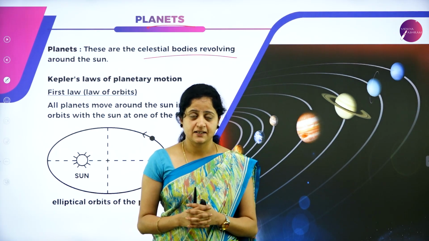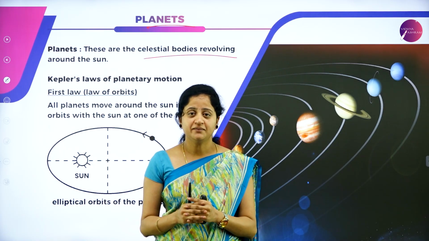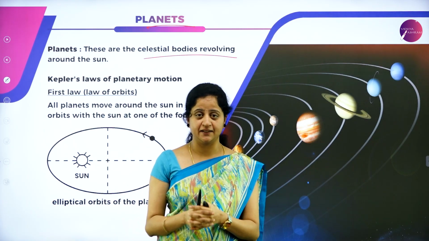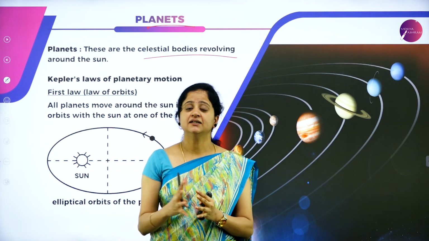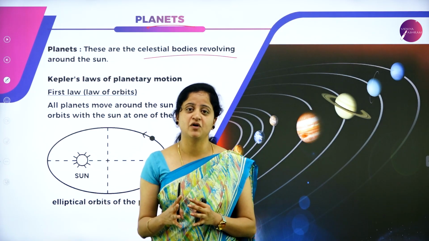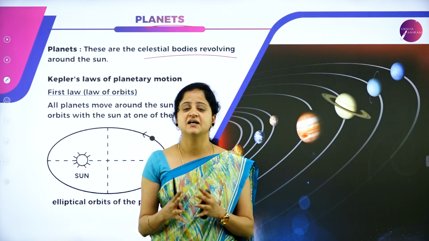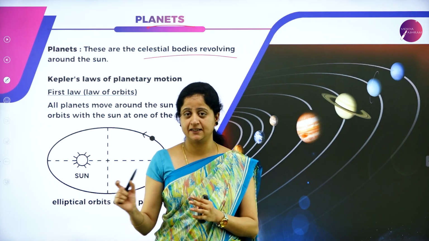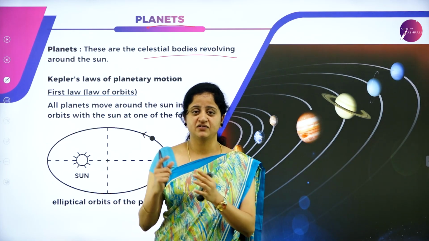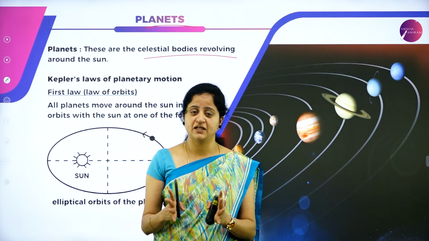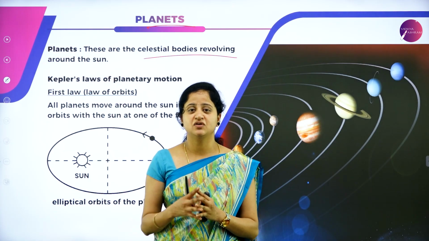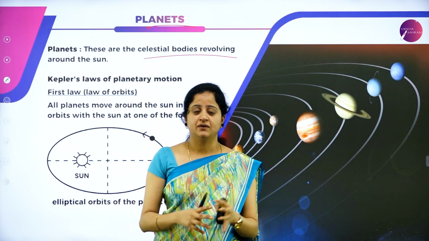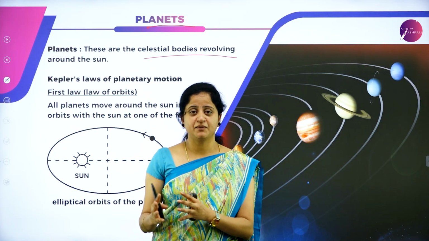Long years ago, an astronomer called Ptolemy proposed a theory called the geocentric theory, where he explained that the earth is in the center and all the celestial bodies, including the sun, planets and stars, everything revolves around the earth. He named it the geocentric theory. But after studies over so many years, it failed in explaining the actual fact. So the theory got rejected. Again, many astronomers came and proposed their theories.